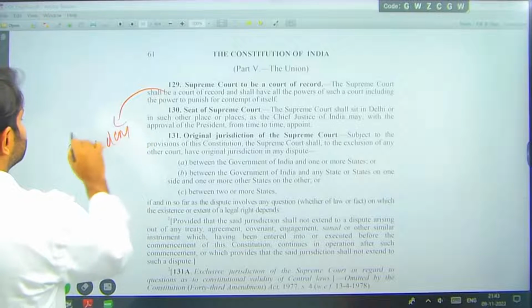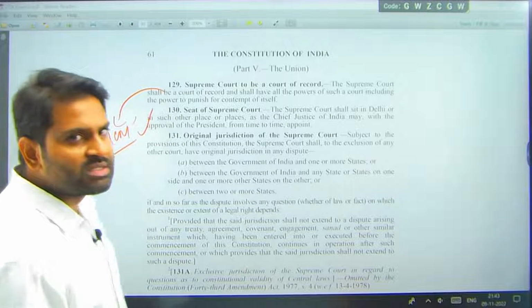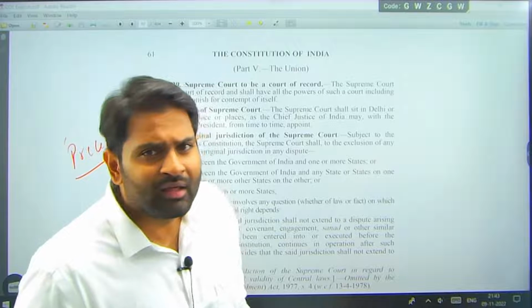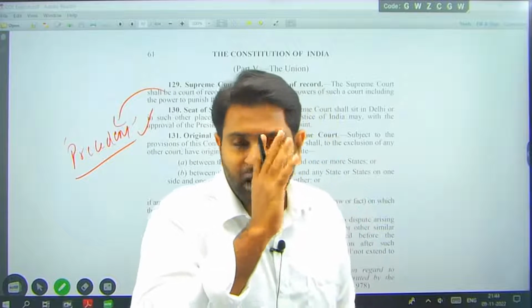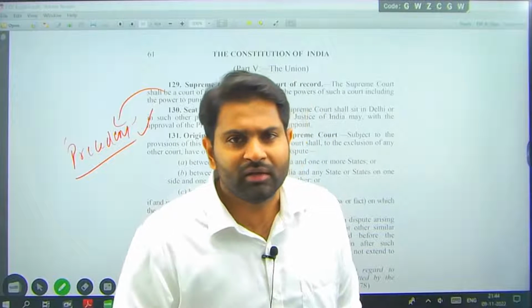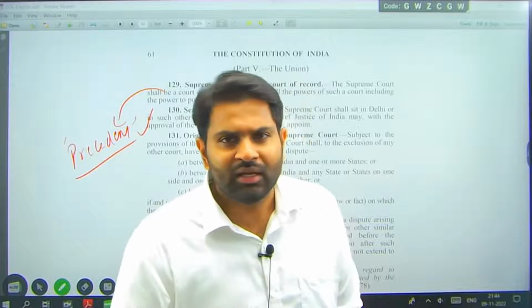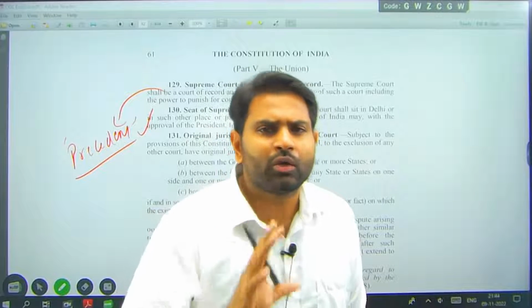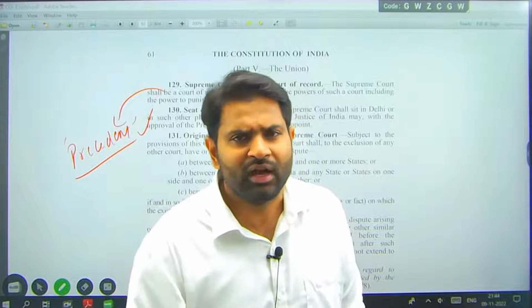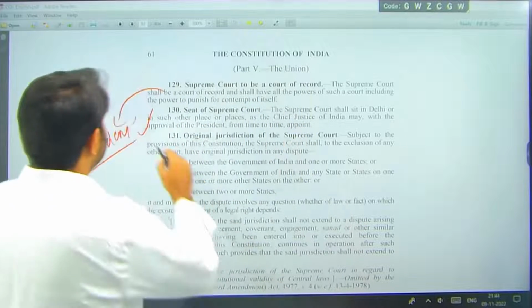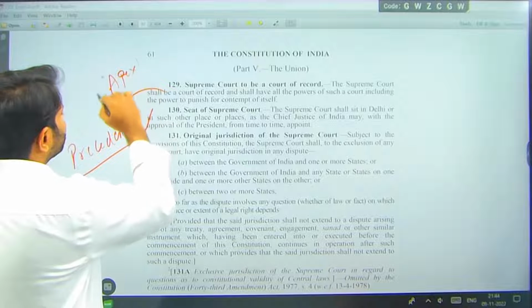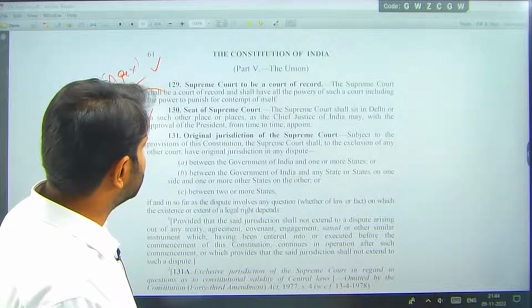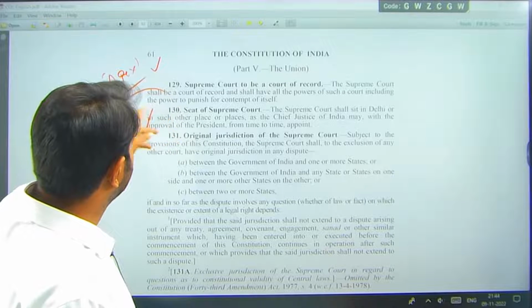When the Supreme Court is giving a judgment, that is a precedent and binding on all the courts in India. If it is saying that all women should be compensated equally, for example, that judgment is binding on all the courts of India, all the judiciary of India. That is the reason why we also call this the apex court, highest court of India, right? So this is one important part.